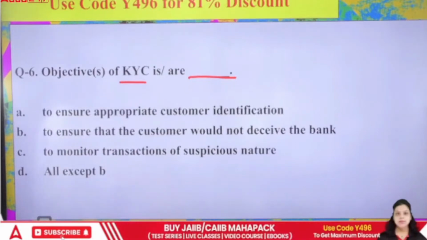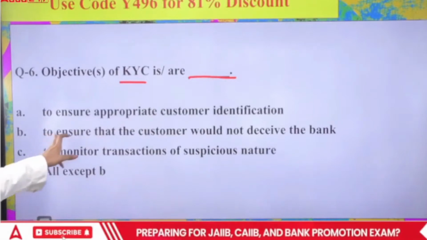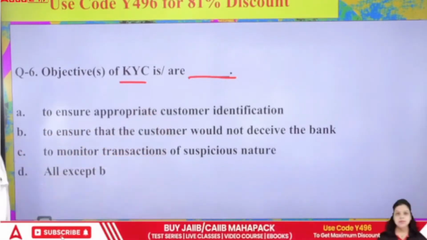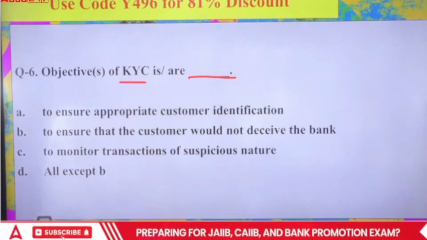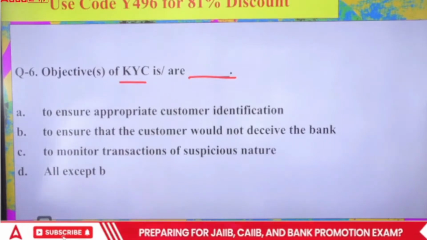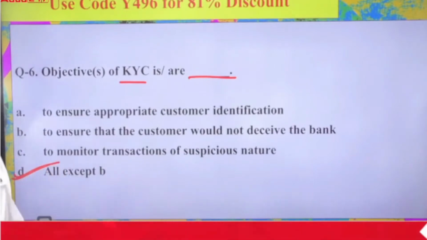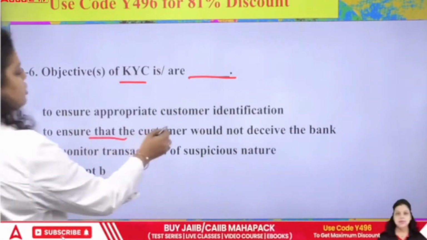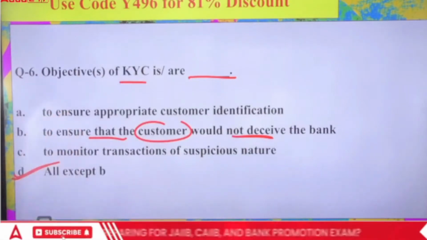Okay, so which of the following is right? First, to ensure appropriate customer identification. Second, to ensure that the customer would not deceive the bank. Third, to monitor transactions of suspicious nature. And fourth, all except B. So which of the following is correct? The right answer will be all except B. That is the correct option, because to ensure the customer would not deceive the bank is not an objective. A and C are, but not B.